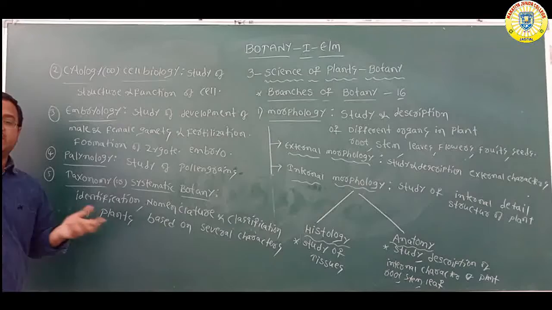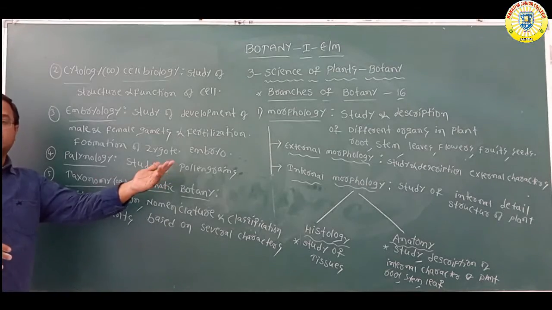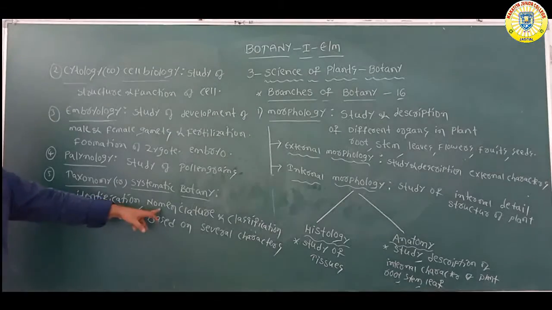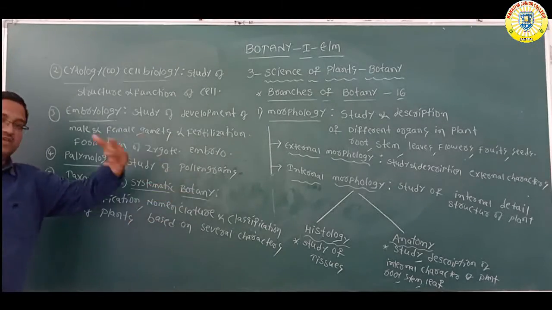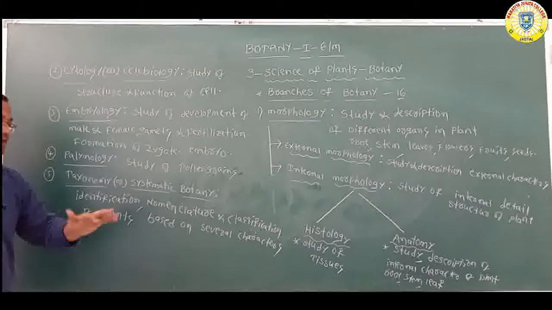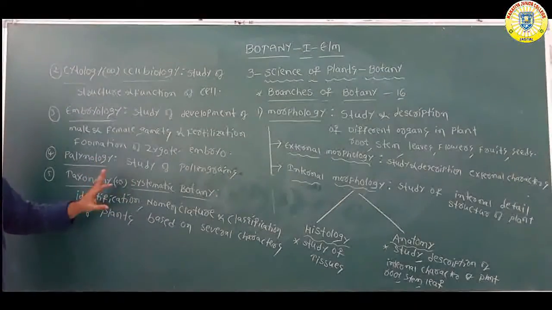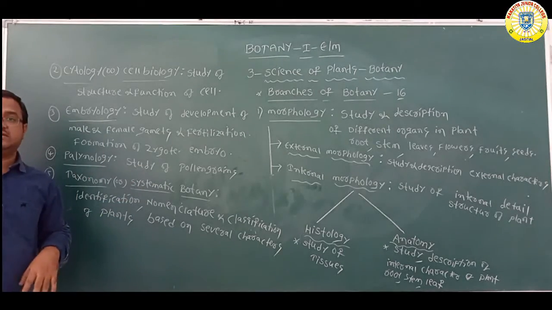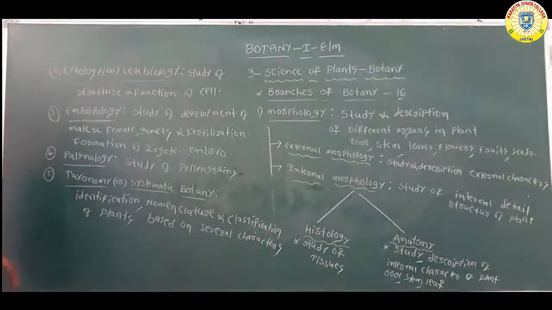Suppose the organism has plant characters, then you should keep it in that particular group. So first you have to identify, then give a particular name, then classify, meaning make groups. That is nothing but taxonomy: identification, nomenclature, and classification of plants based on several characters.